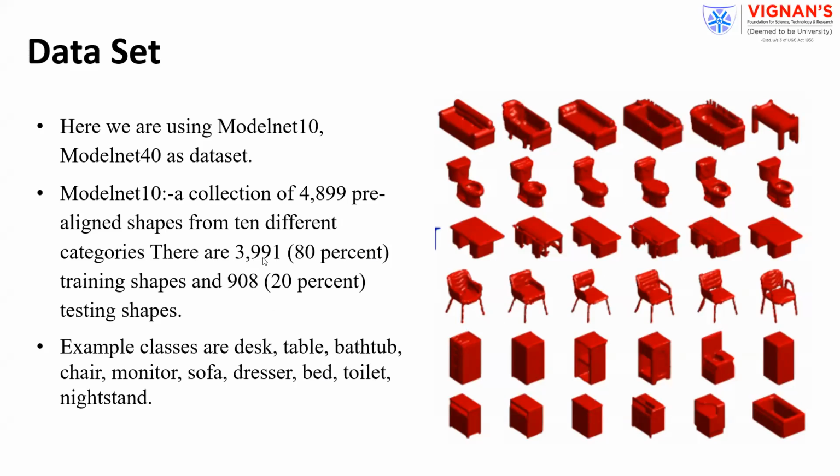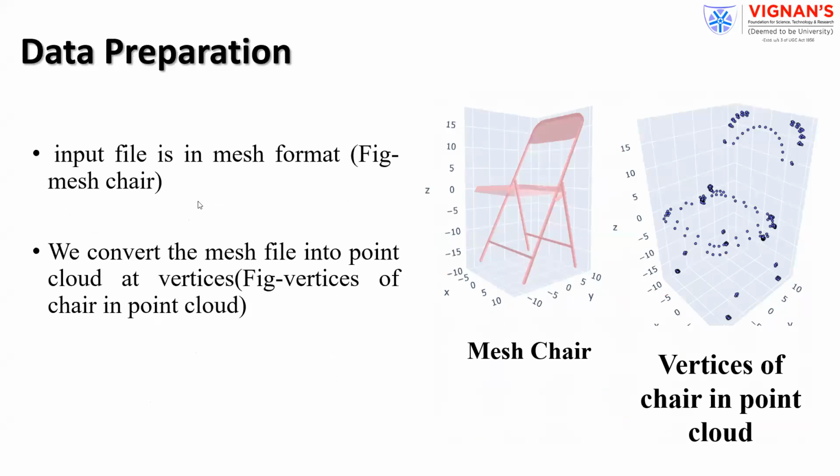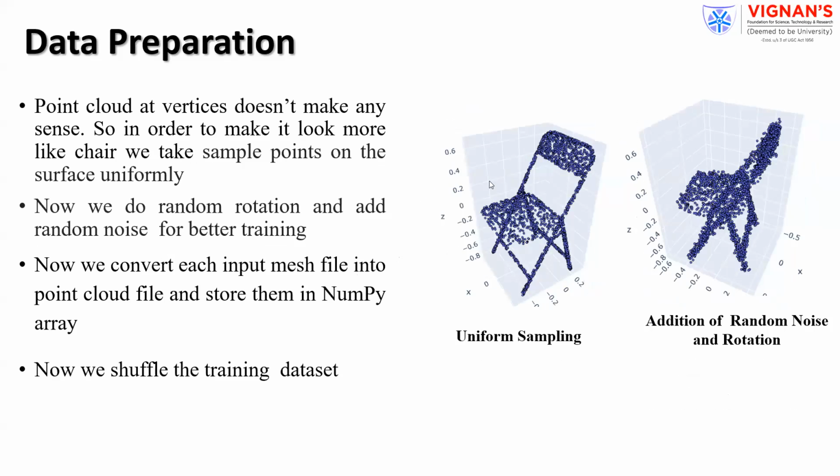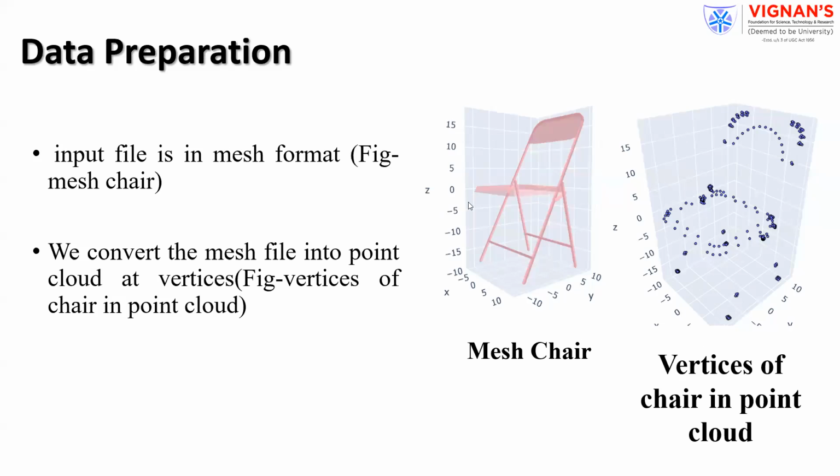These are the objects of the classes. After that, the first representation is this much. Whatever object you are giving will be represented as a mesh or net. Then you come to the point cloud, and you represent it as a point cloud. After that, the point cloud is not able to detect the shape.